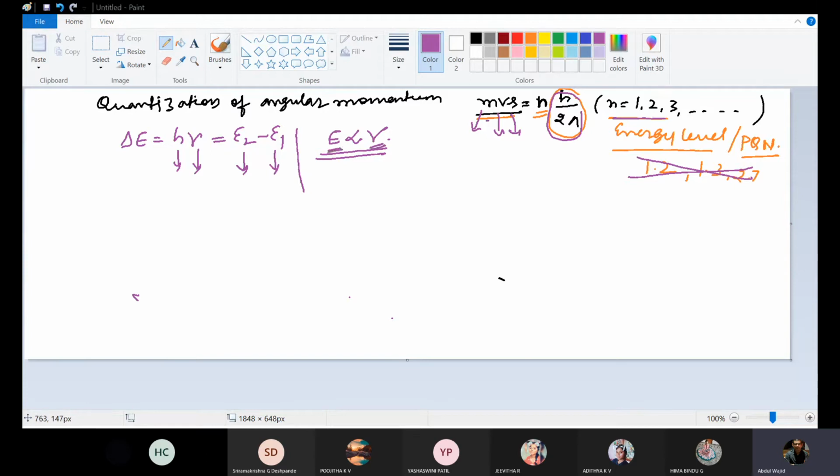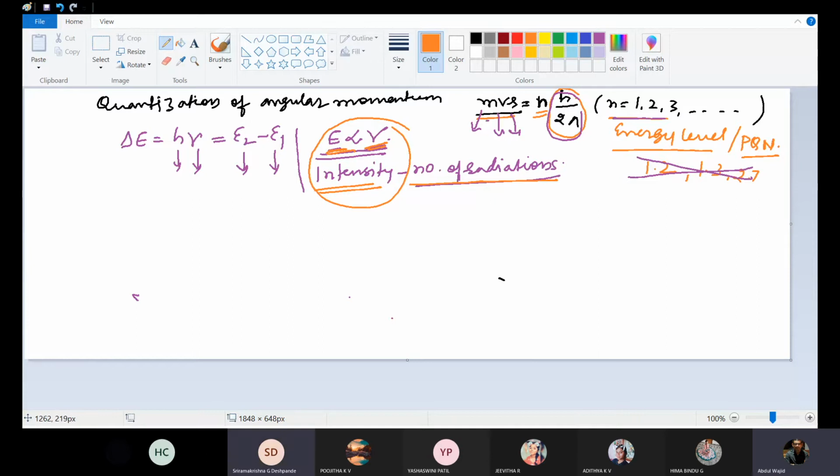Frequency means energy, and intensity means number of radiations. If more intensity is there, it means the number of radiations is more. If frequency is more, it means the energy of the radiation is more. So this point will help you a lot in the photoelectric effect also. Please remember, frequency means energy, and intensity of the radiation means the number of radiations.